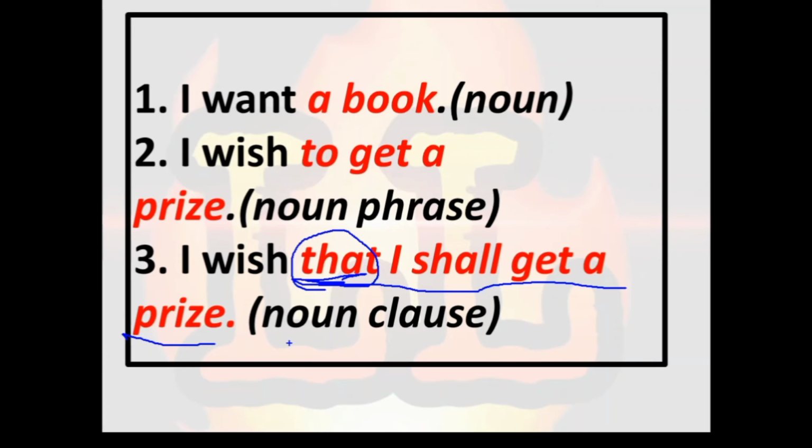To understand, whenever a word comes in the place of noun, it is a noun or pronoun. Whenever a phrase comes in the place of noun, it is called a noun phrase. And whenever a clause comes in the place of noun, it is called a noun clause. So see here, these are the places. This is called noun clause, noun phrase or noun.